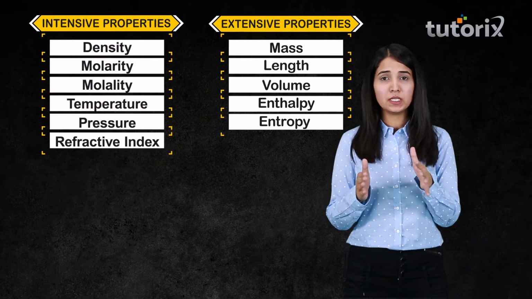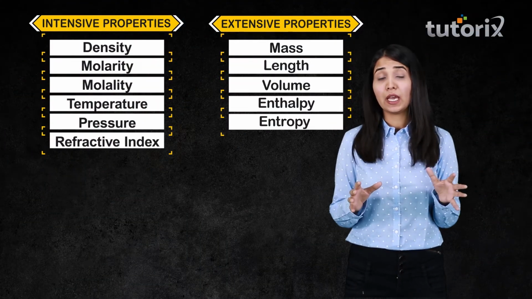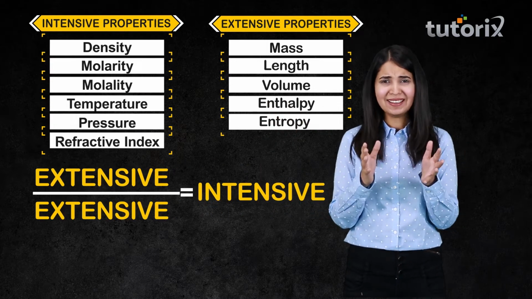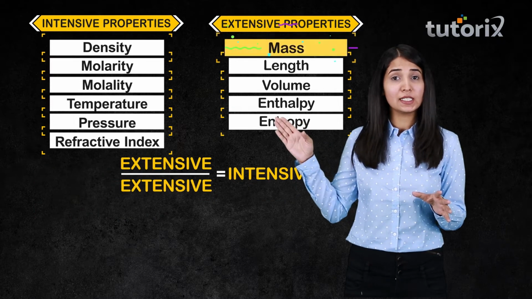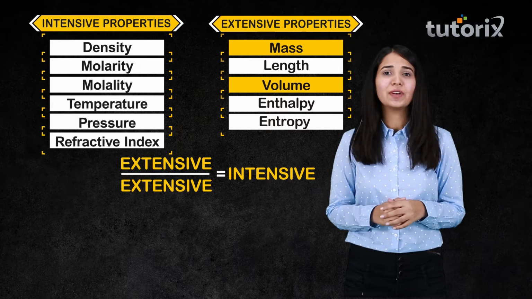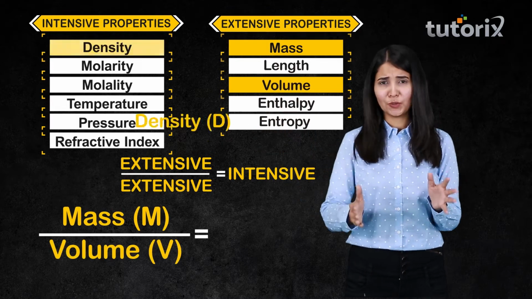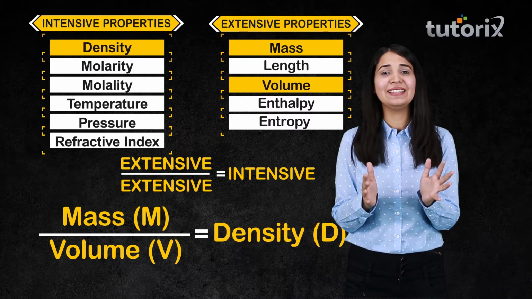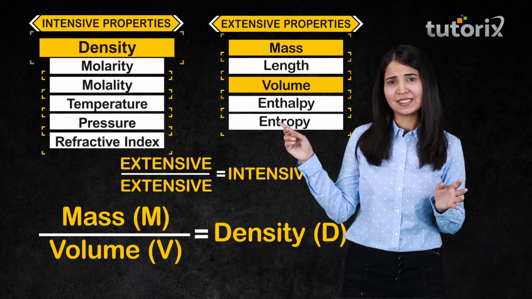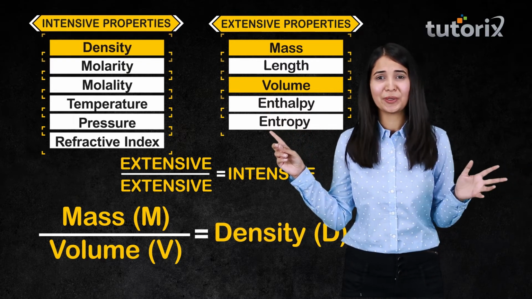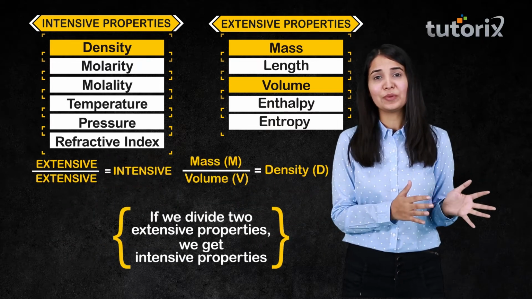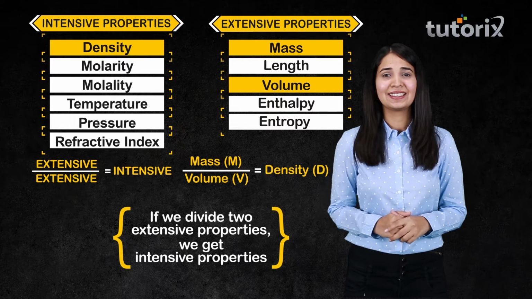Alright guys, now let me tell you an interesting thing. Every time you divide two extensive properties, we get an intensive property. Well, let's understand that. If I pick up mass and volume from the table, that are under extensive properties, and I divide mass by volume, what do I get? You have done that many times. That is what density refers to. And don't we see that density is under the section of intensive properties? And that's what I just said. Every time we divide two extensive properties, we get an intensive property.